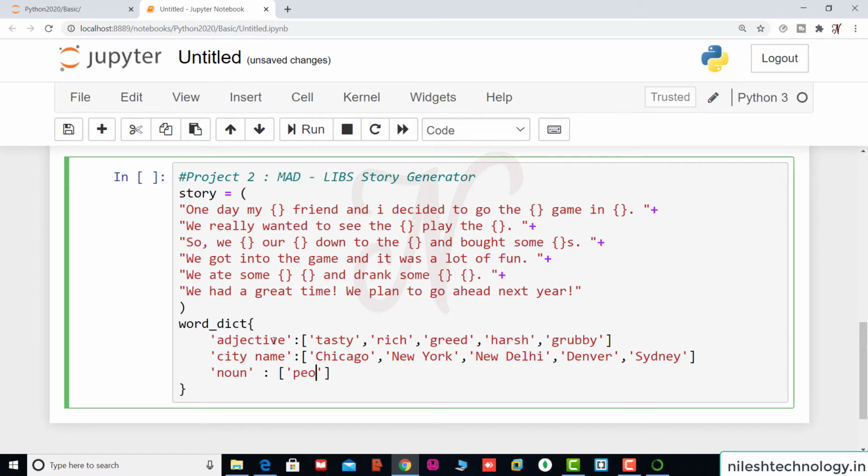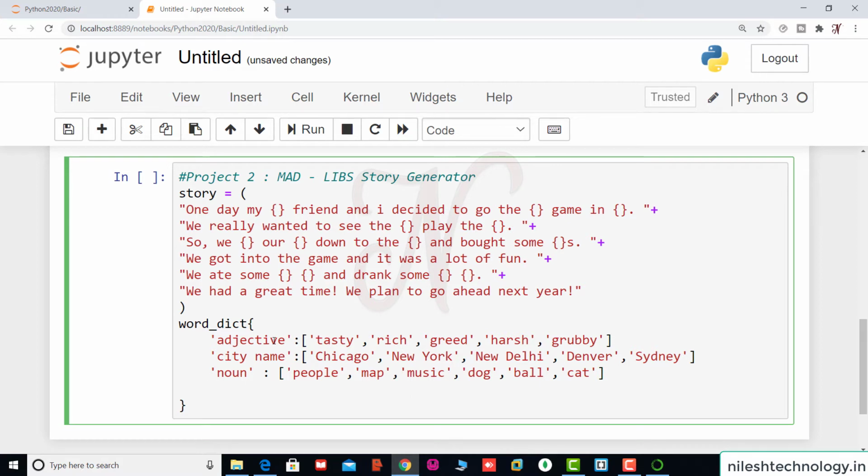For example, people, then map, music, dog, ball, cat. Okay, then the next one, for example action verbs.